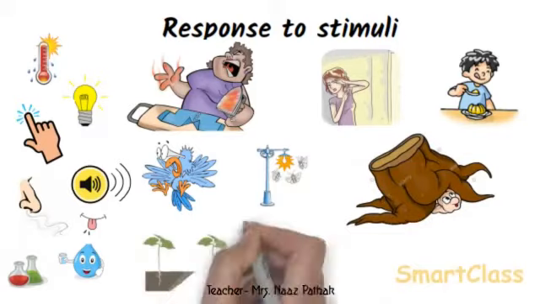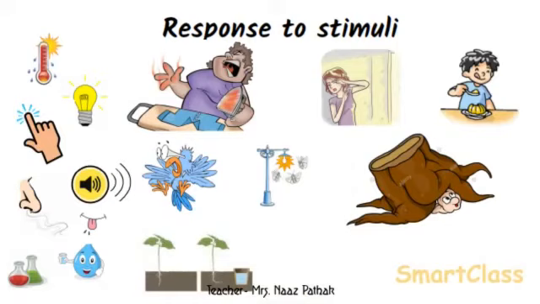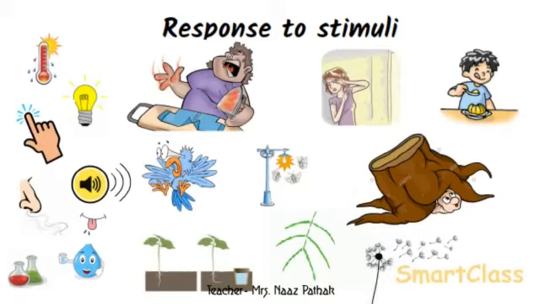Plants also respond to stimuli like sun, gravity, touch, etc. The mimosa plant, also known as the touch-me-not plant: if you touch the leaves of this plant, its leaves fold up and droop. Here, touch is the stimulus and drooping of leaves is the response.